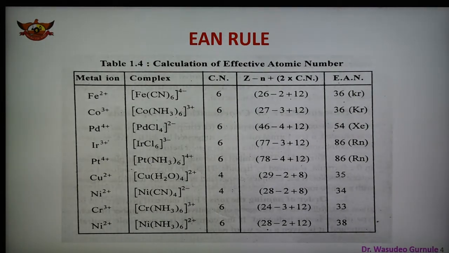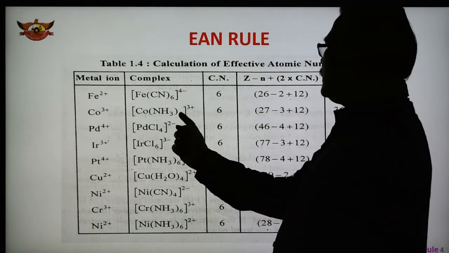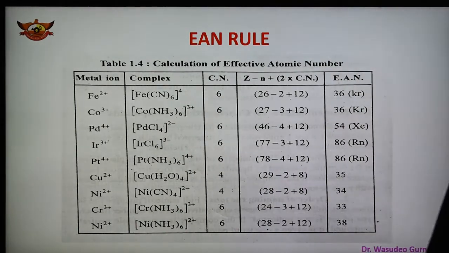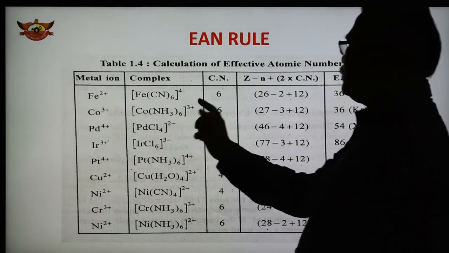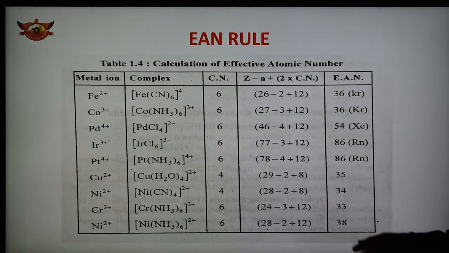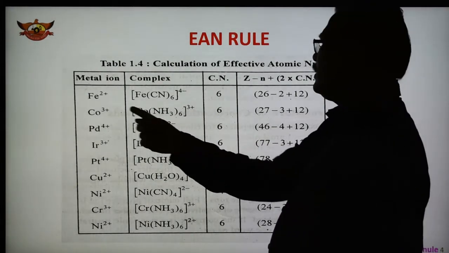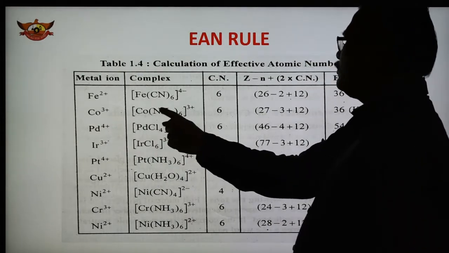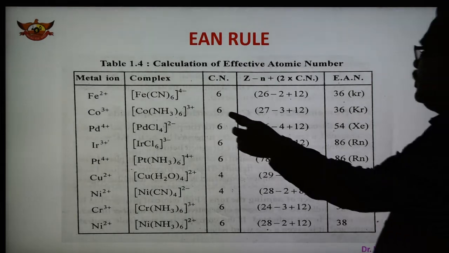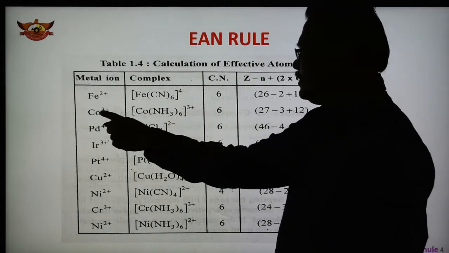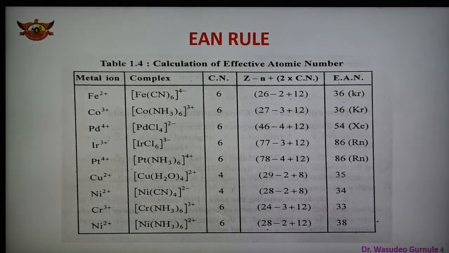Another example is given here, the hexaamminecobalt(III) complex. This is positive, so it is the hexaamminecobalt(III) complex. This is the name, and in this, cobalt is the metal and has a 3 plus charge. Now, as we know, ammonia is neutral, and therefore it has 0 charge. So the complex ion has 3 plus, and 3 plus is the oxidation state or oxidation number of the cobalt metal.